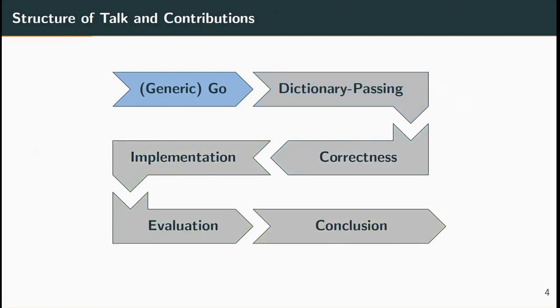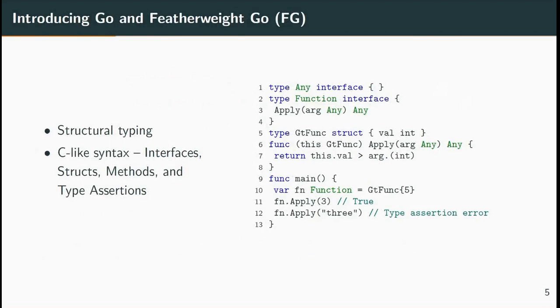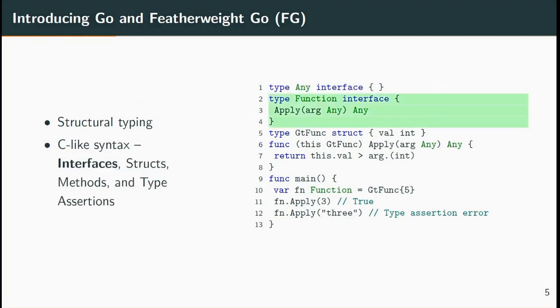Go and generic Go. Go is a structurally typed, object-oriented language, the syntax of which is based on C and should be familiar to anyone who's used that language. In particular, we consider a featherweight sublanguage of Go, which includes interfaces such as Function, which defines a collection of method specifications that any implementing object must possess. In this case, to implement the Function interface, a type needs to define an apply method, taking a single argument of the any type and returning an any, where any is the empty interface.